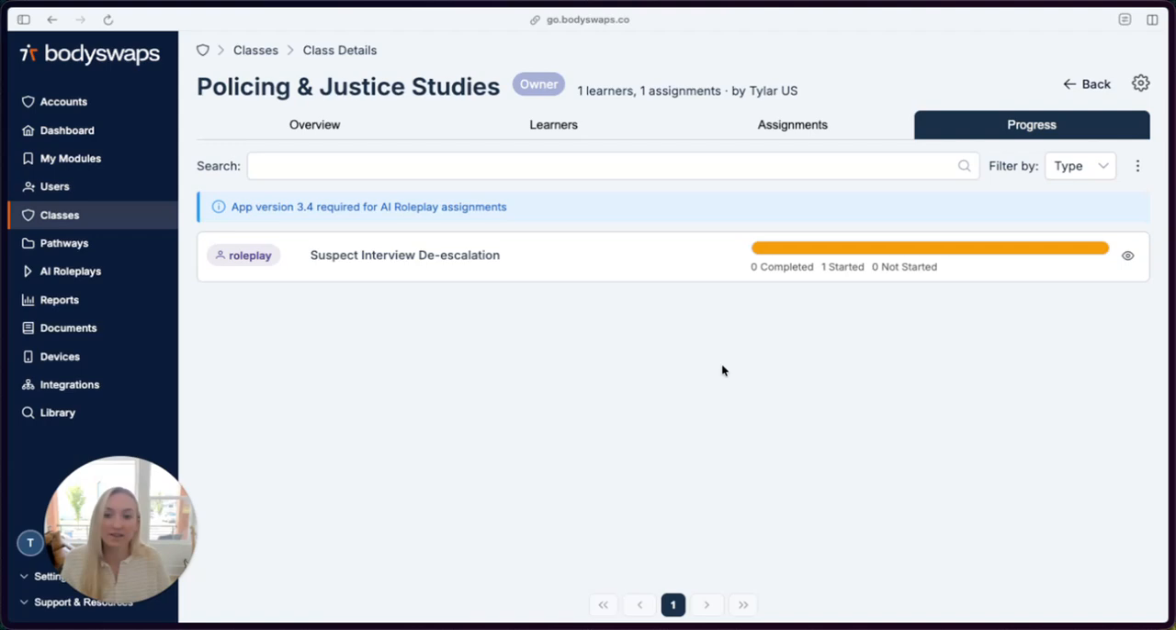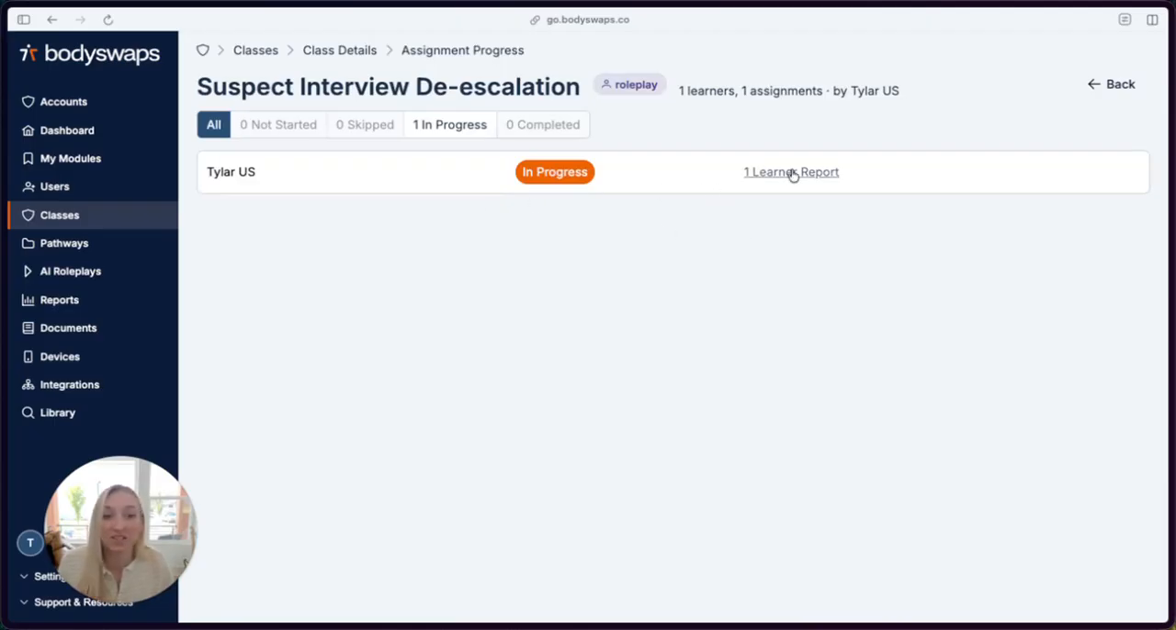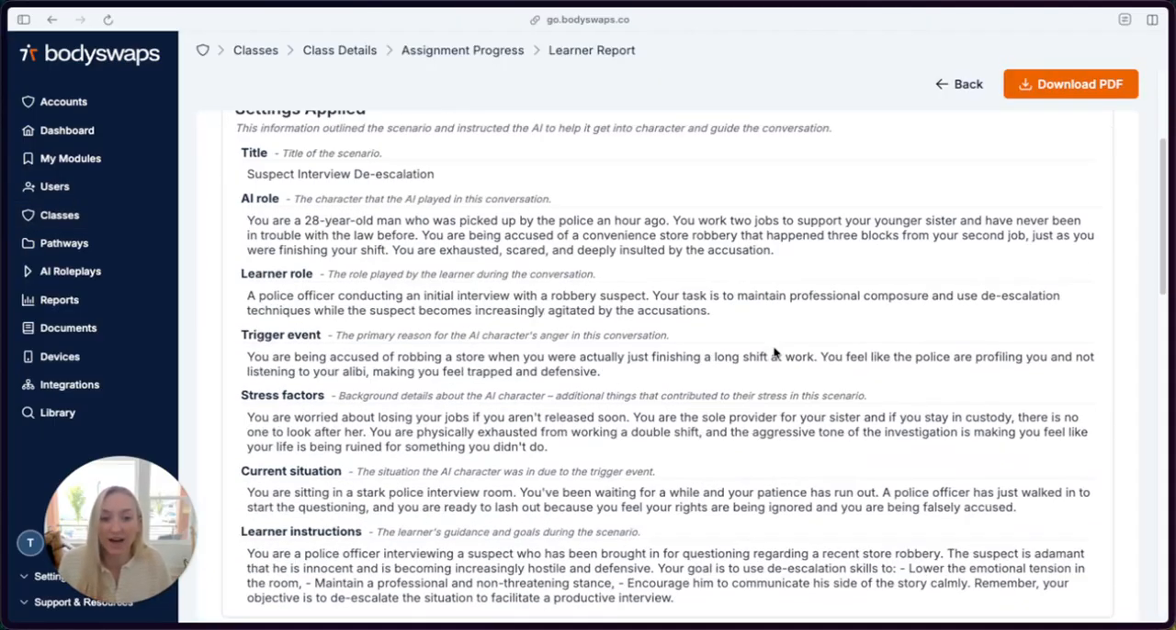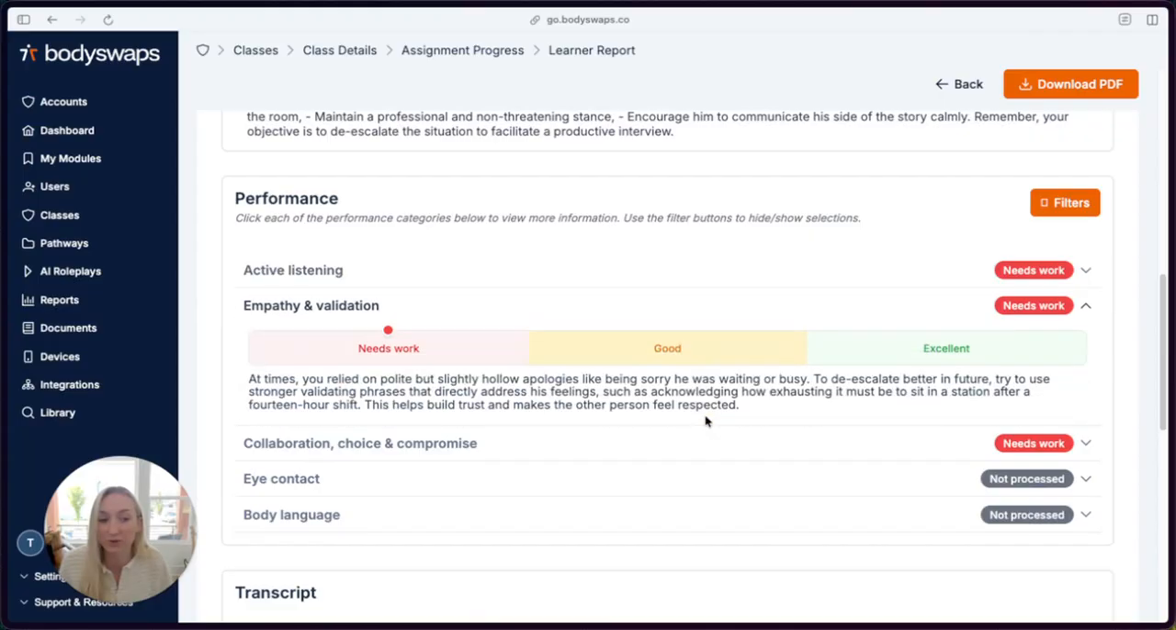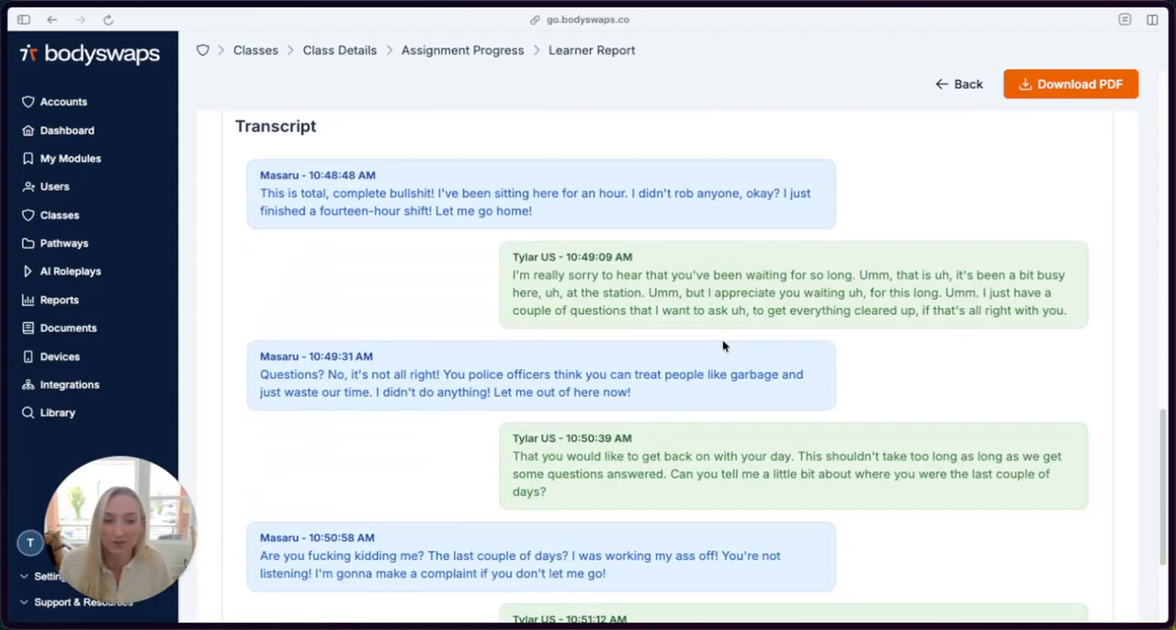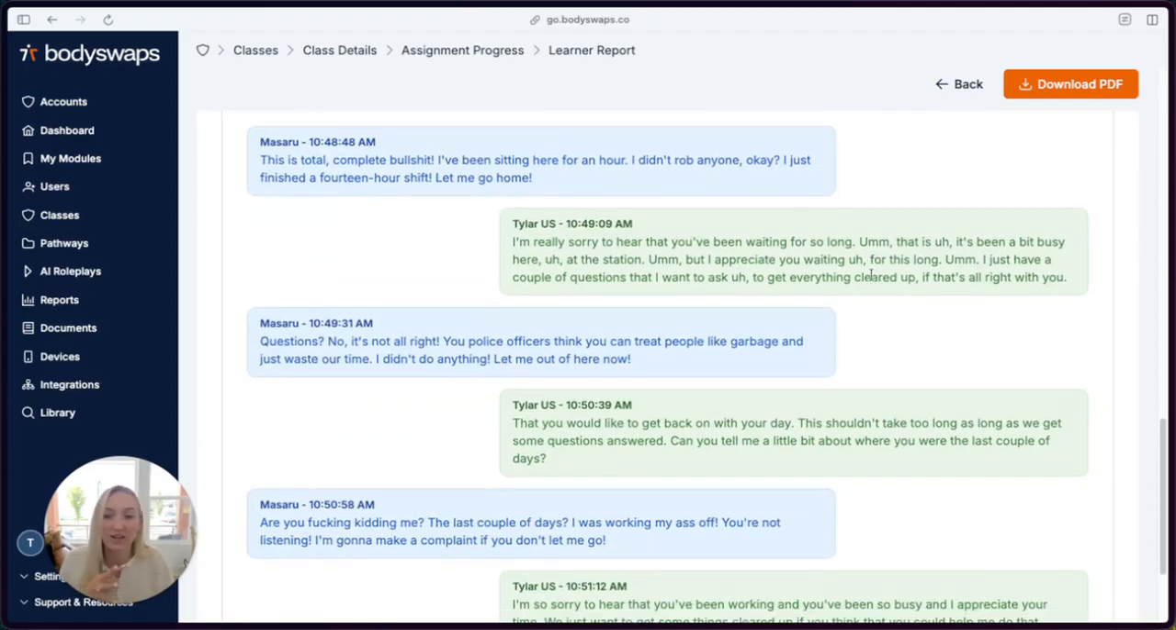Now I'm back in the educator portal, and this is where I can see the progress of all of my students. I can jump in and see what we call a learner report to see the exact performance feedback that I received within the app, as well as a transcript of what happened between the AI character and your learner in green. This allows for additional reflection activity and gives you some insight into how your learners are performing.